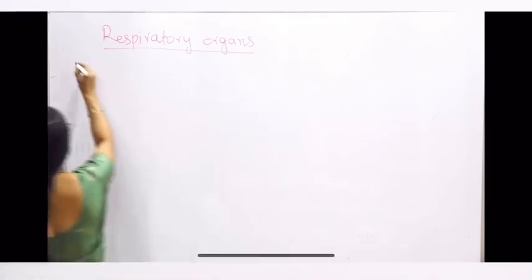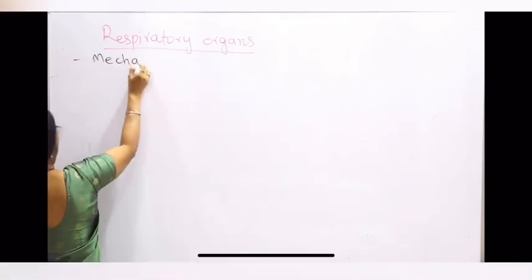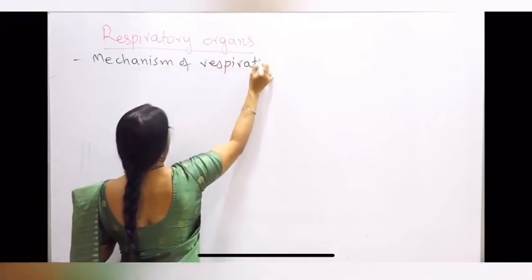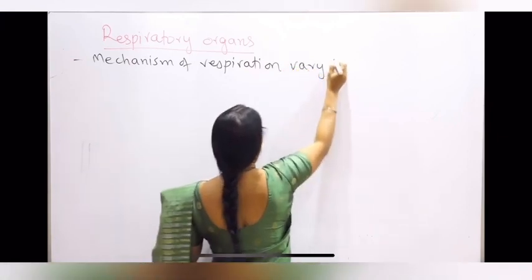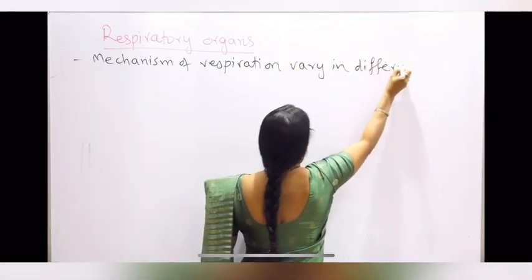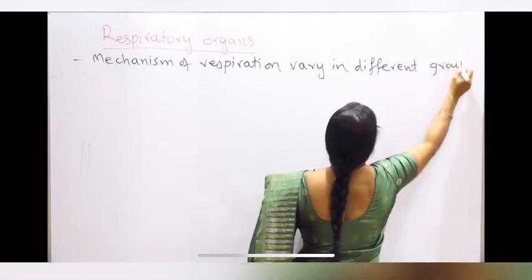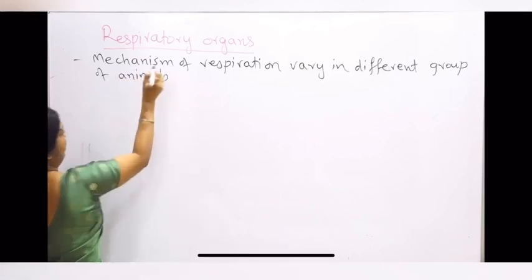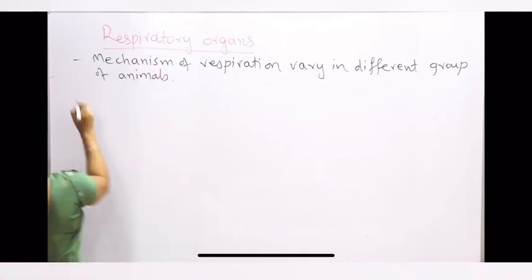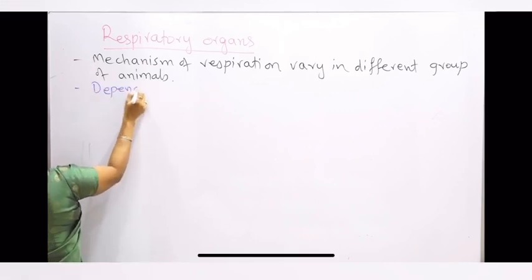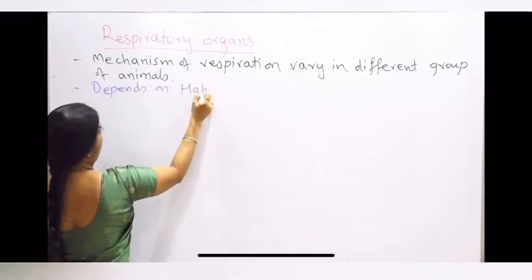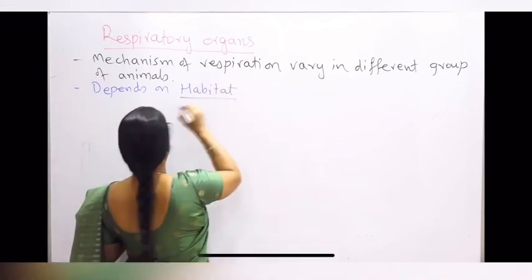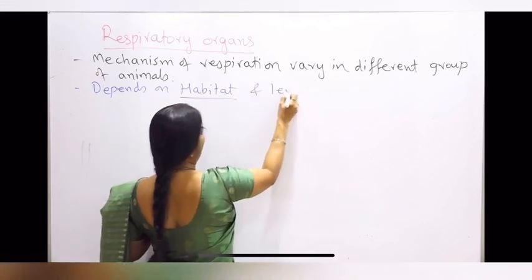So the mechanism of respiration varies in different groups of animals, and that depends upon the habitat. As I said, it depends on habitat, that is whether it is aquatic or terrestrial, as well as on the level of organization.